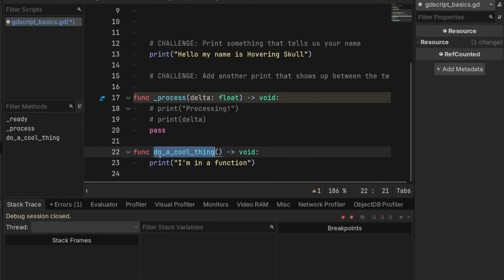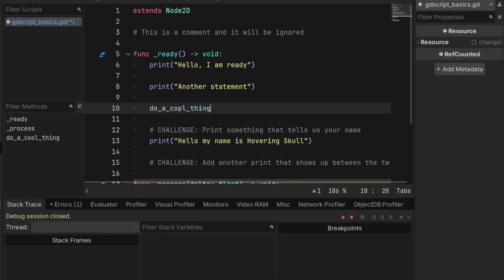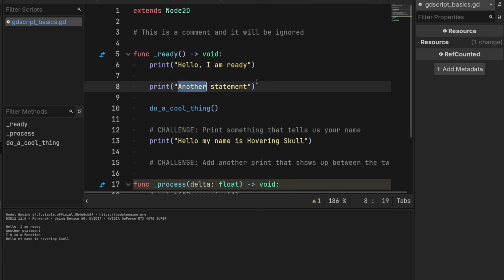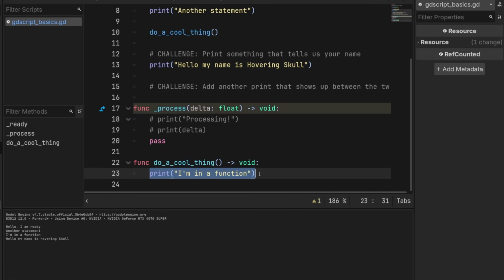And if we take this function name, do a cool thing, and put the parentheses after it like this, maybe guess what's going to happen. What order are our statements going to come out in? So we can play to see if our intuition is correct. And it looks like it goes, hello, I'm ready, another statement. And then when it does this, it goes into here, plays this one, comes back, and then it prints this last thing.